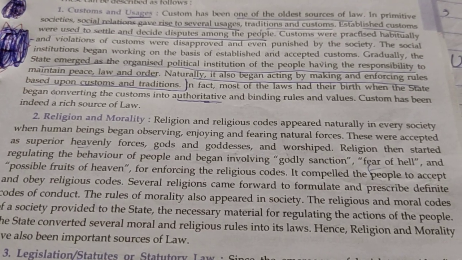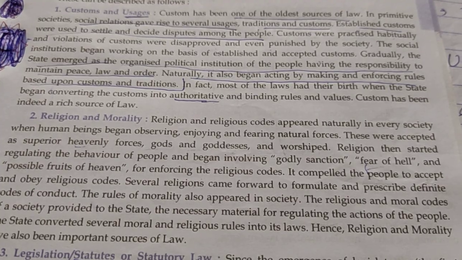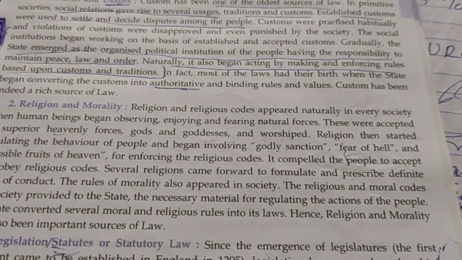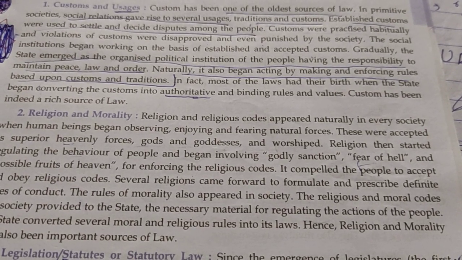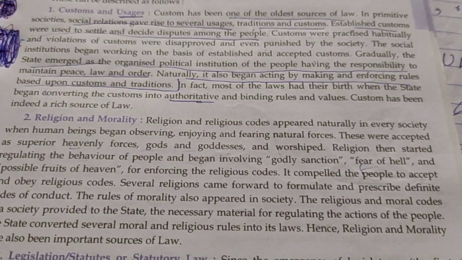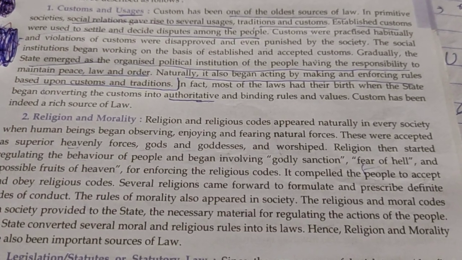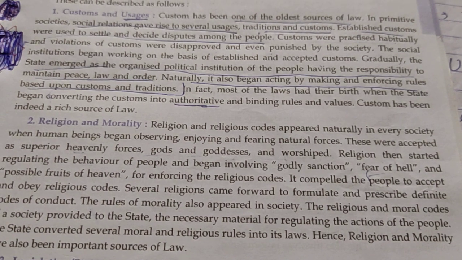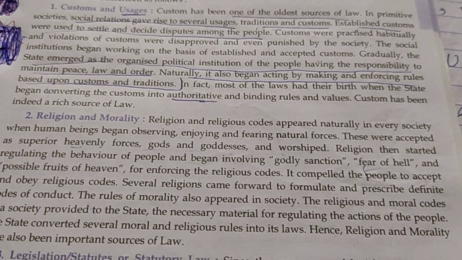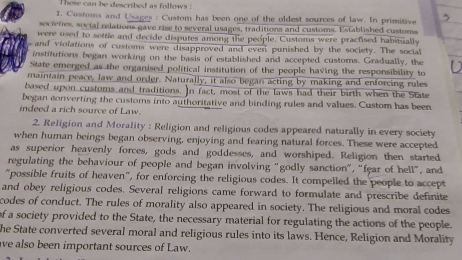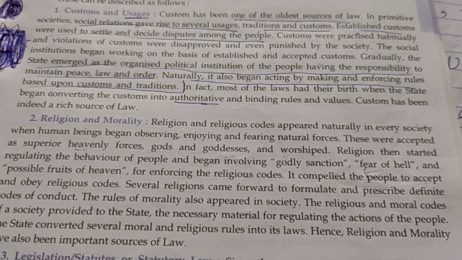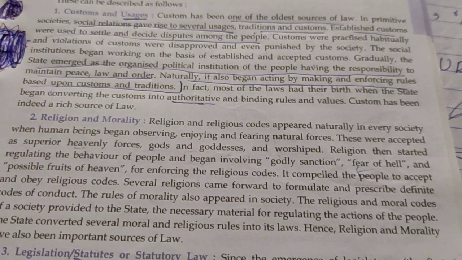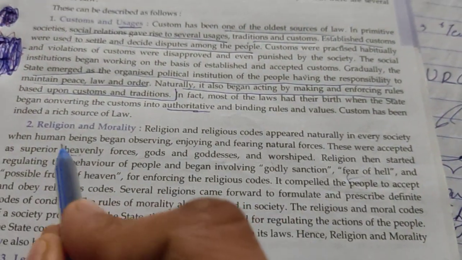So, at that time, constitutions were not there, legislatures were not there. So, what did the state do? It just started regulating the behavior of the people on the basis of established customs in society. All the customs, all the traditions which were formed in society were accepted by the state, and the state started using these customs to maintain law and order and peace in the society. So it is the first point.